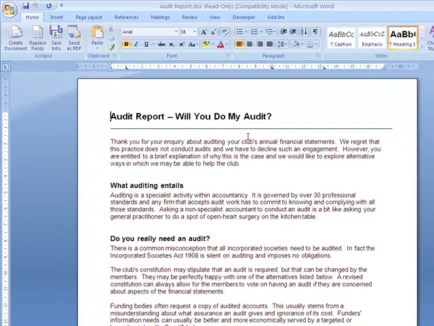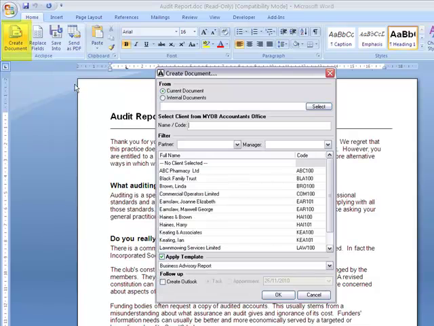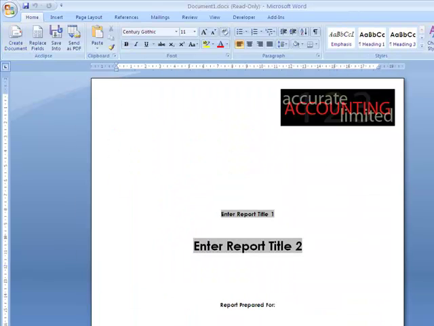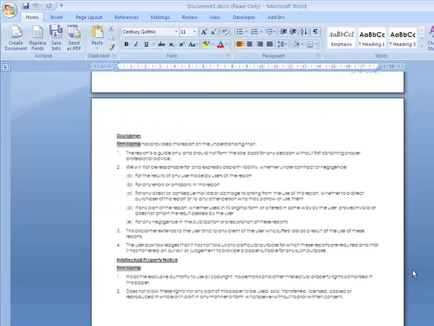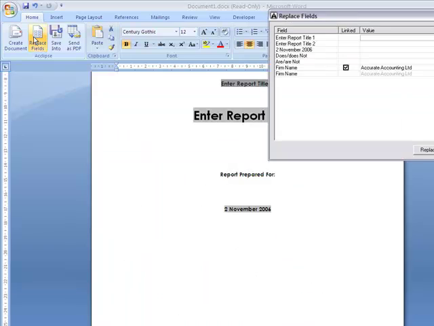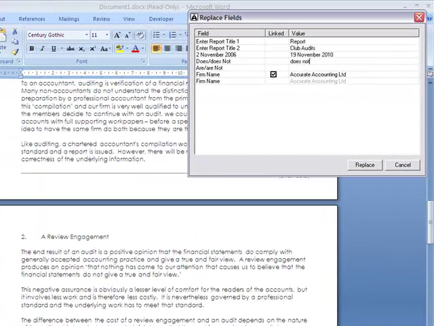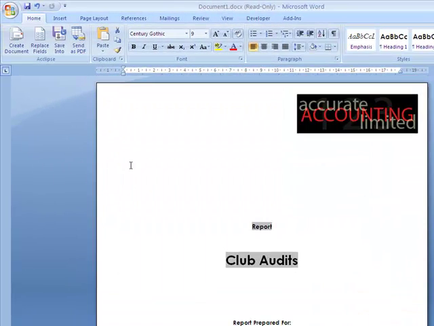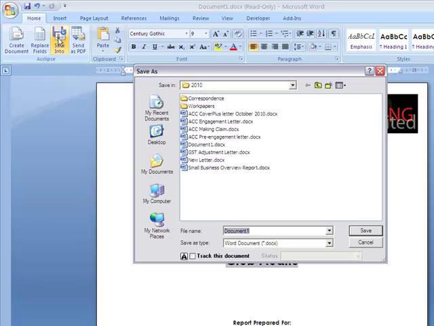To turn this report into a really nice formatted report to send out to your client, you can use your Create Document function. Simply click Create Document, choose your client, here's Mrs. Brown who called earlier, and choose your report template, and click OK. Not only will this create a nice formatted document, but it will also add a disclaimer on the end for you. From here you can use Replace Fields to change any variables, and you can simply click Replace to change all of these.